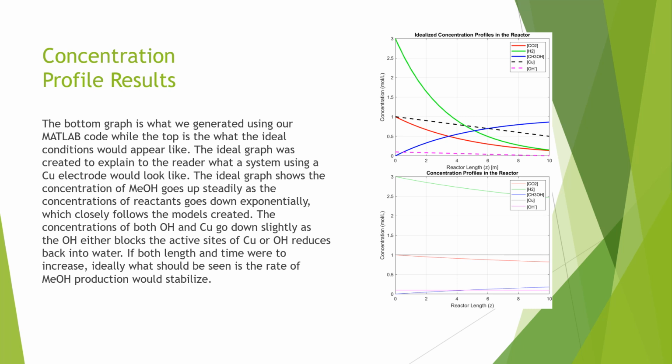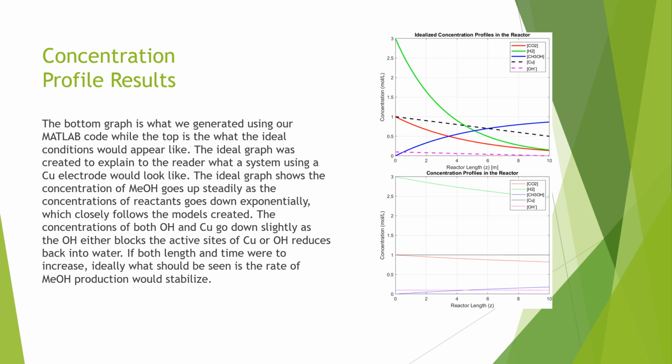The bottom graph is what our MATLAB code actually generated when we were creating this problem, and then the top graph is the ideal conditions and how they should appear and what we were aiming for. The ideal graph was created to show what it really looks like and what we're supposed to be looking for rather than just giving the data as is.